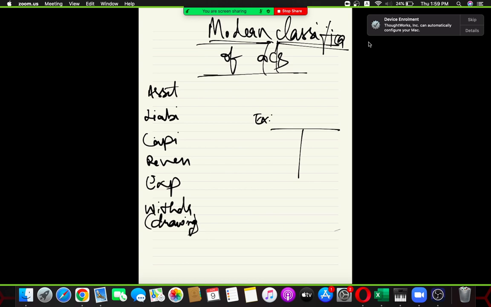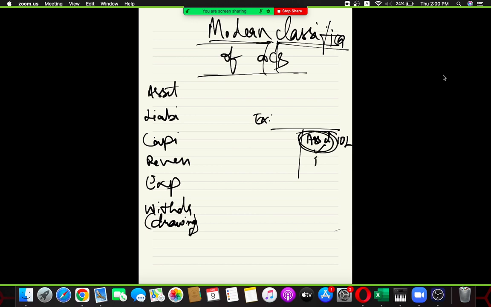If an asset is provided in the balance sheet, say an asset of 10 lakh, as per the modern classification of accounts, this asset has a debit balance only.